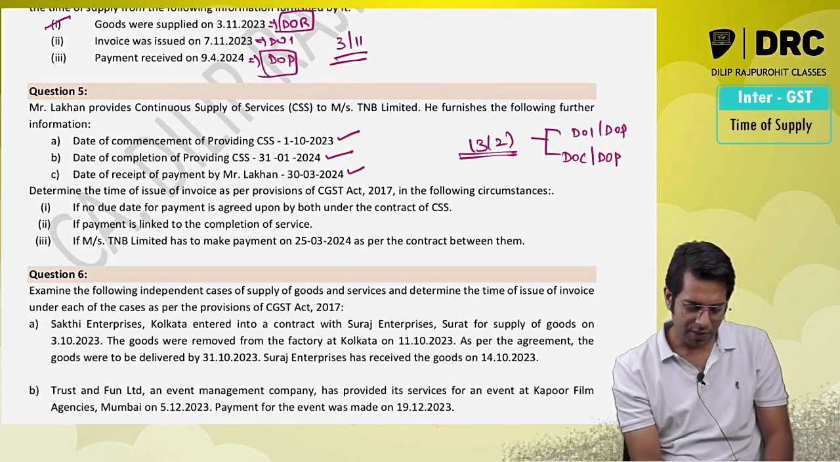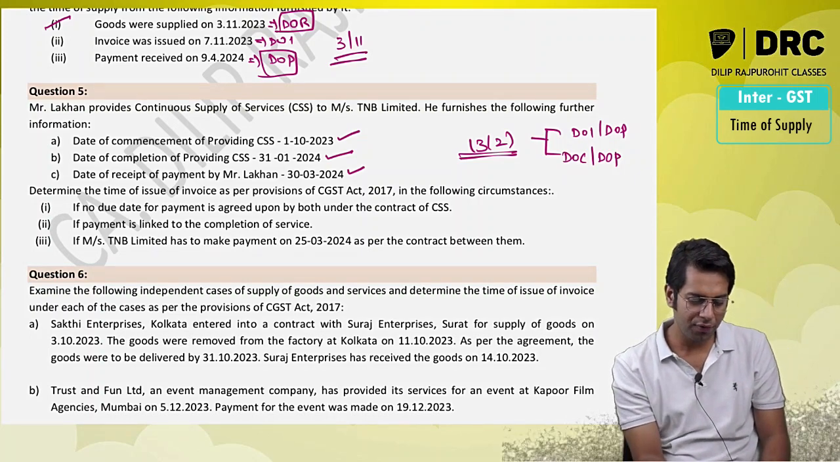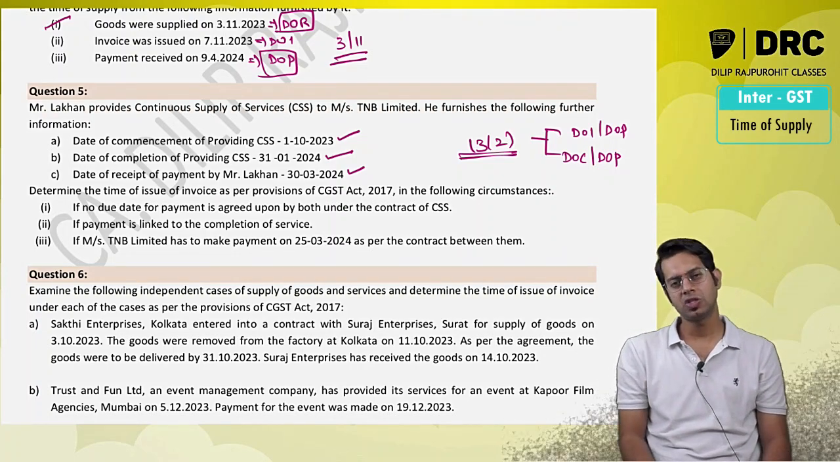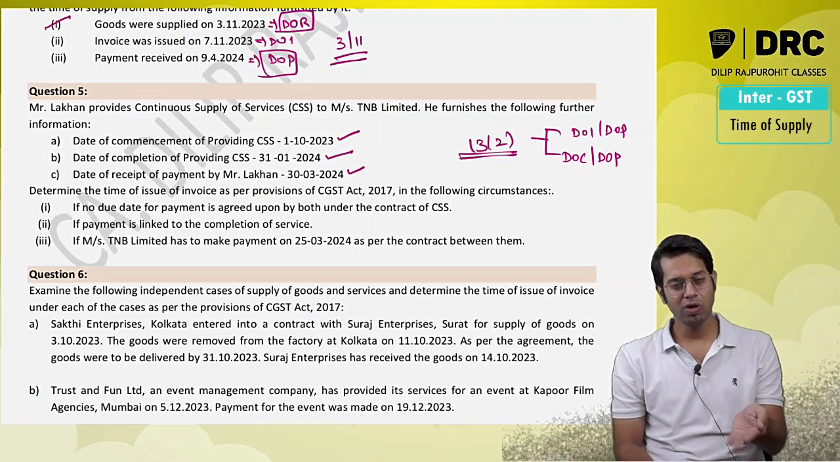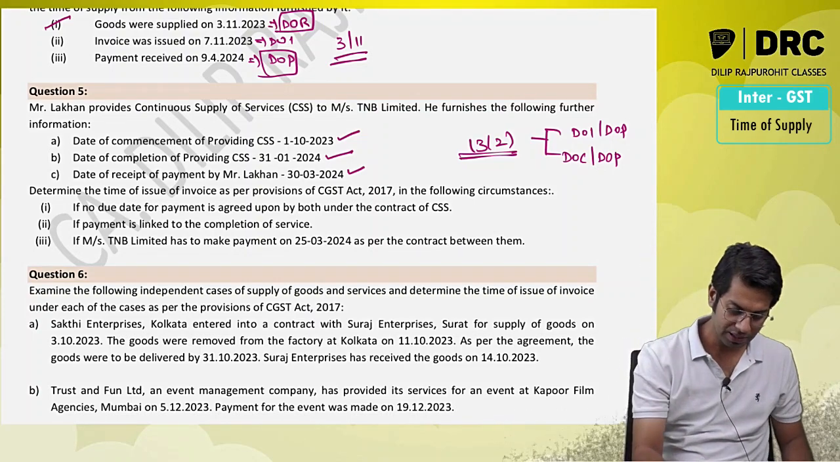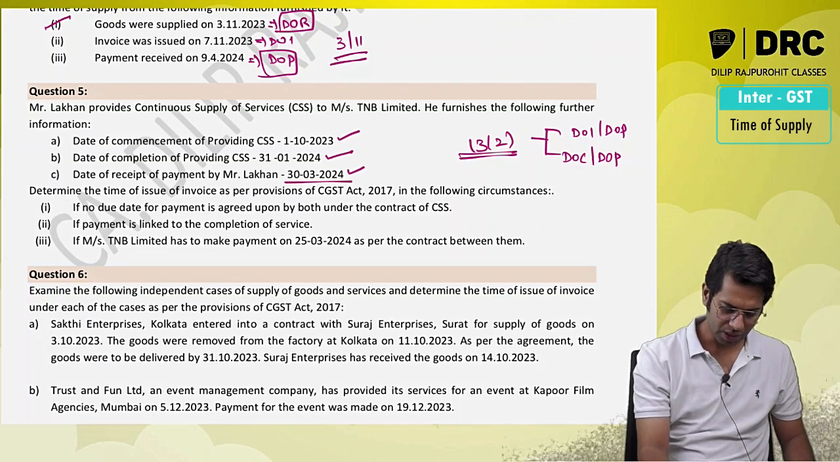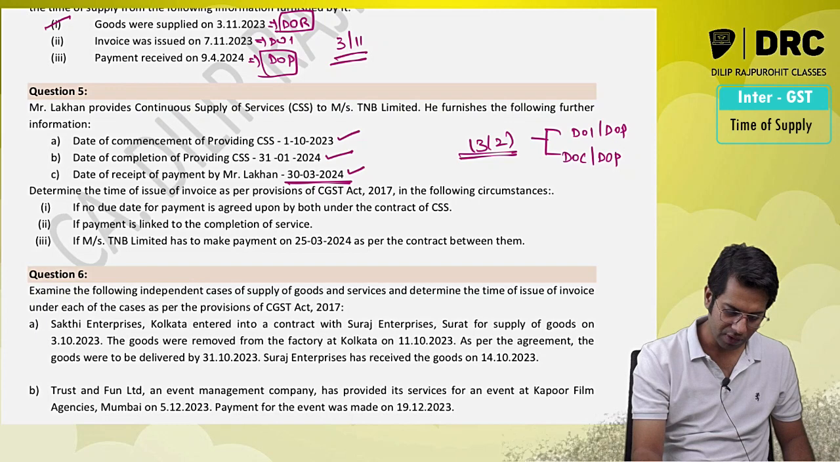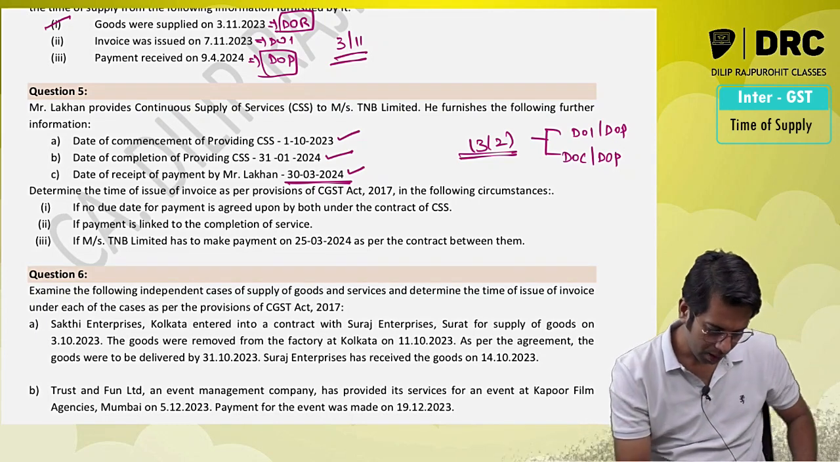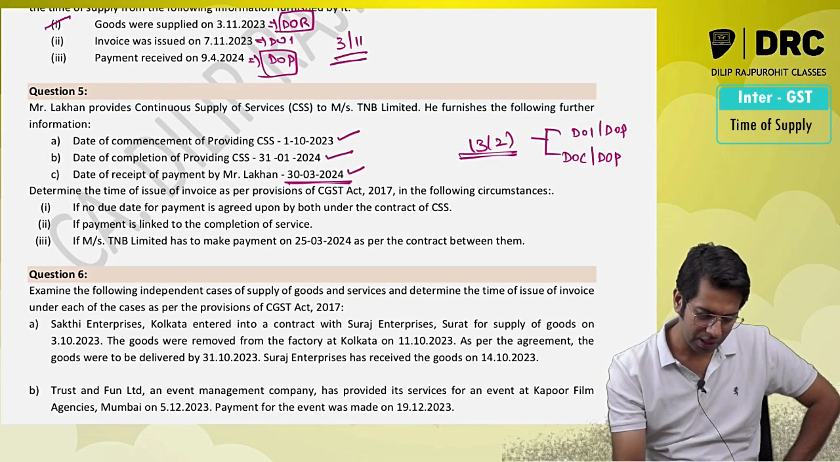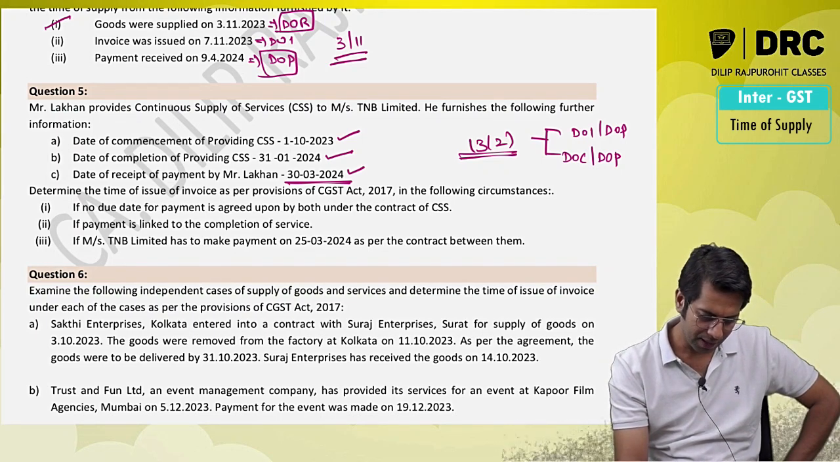So determine the time of supply in the following cases if no due date for payment is agreed. So if the due date of payment is not known, the invoice is required to be issued on or before receipt of payment. So when is the payment received? On 30th of September. So the invoice is required to be issued on or before this date. When was the invoice issued? Commencement, completion. So the invoice date is not given over here. Then the time of supply.